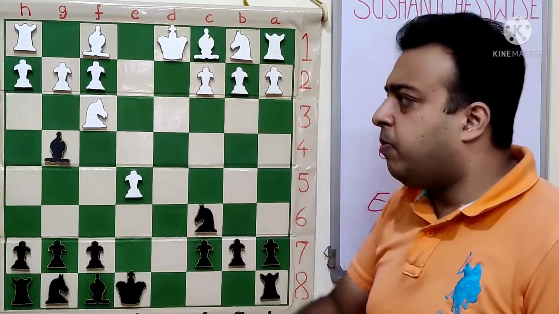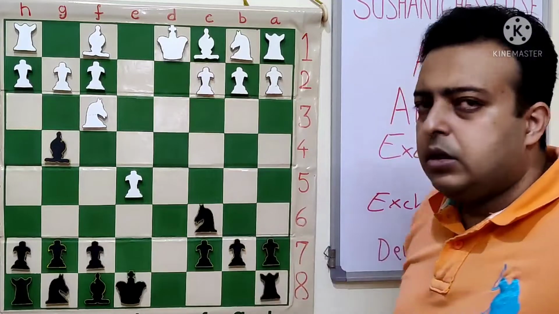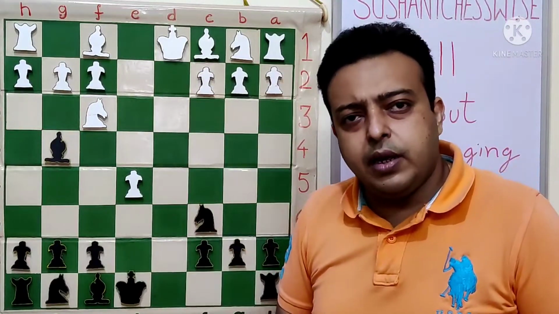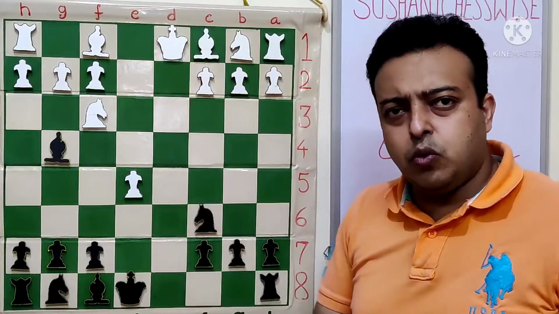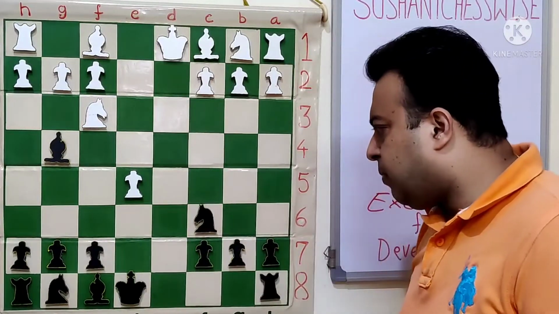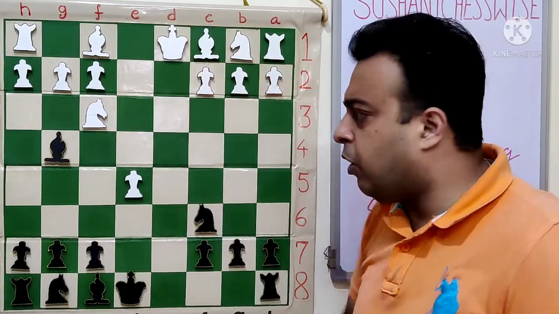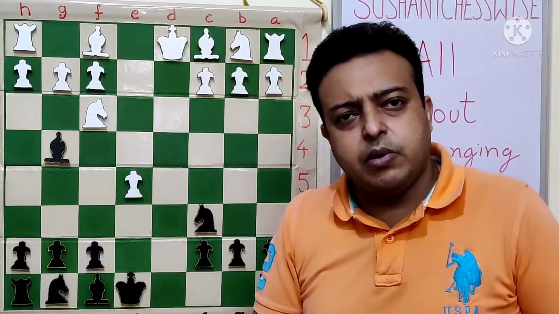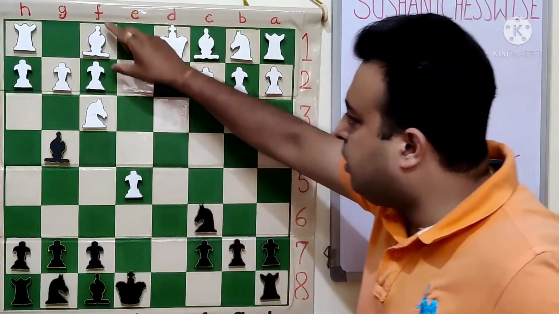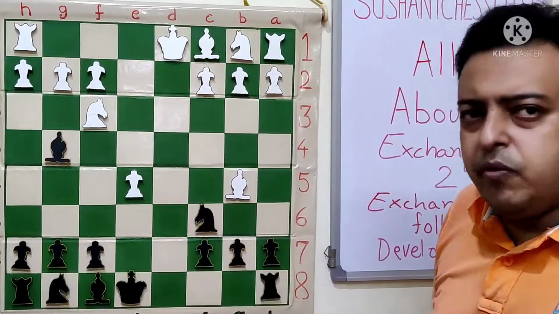In the game, white played Bb5, trying to hold his pawn on e5, and things became very difficult. I will try to show two different examples where white players wanted to hold the e5 pawn. One was the example Bb5, the other was the move bishop f4. In the main game, white went Bb5.